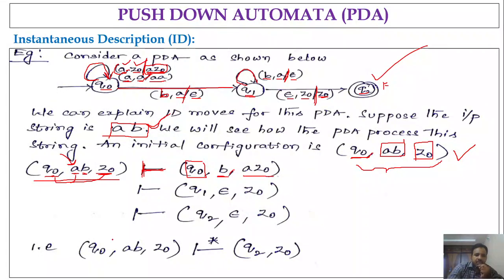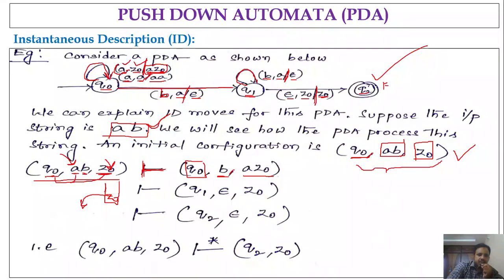So remember one thing, whenever we are reading the stack symbol, it means we have popped the stack, okay. As I mentioned, what is the initial symbol on the stack? It is Z naught, right? So whenever you are considering the Z naught during the transition, it means that it is out of the stack, right? So that is the meaning.